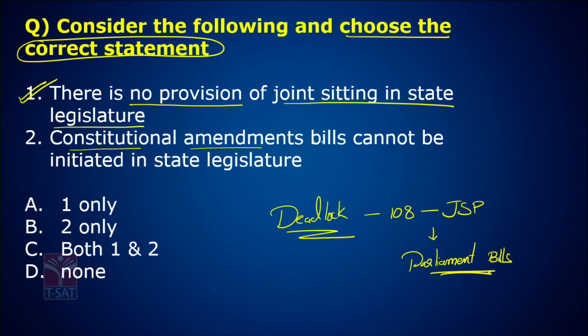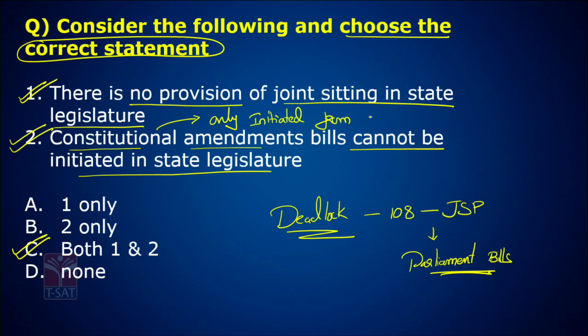Constitutional Amendment Act bills cannot be initiated in the state legislature. This is also correct. Answer is C. Constitutional amendment bills can only be initiated from Parliament, either Lok Sabha or Rajya Sabha. Anything is fine. It can be initiated only from Parliament. Okay. Now,